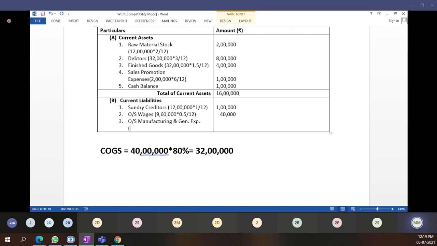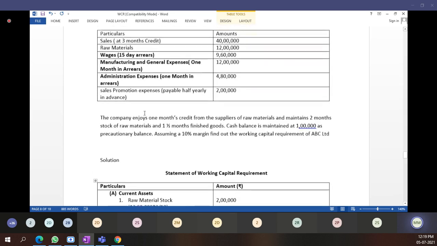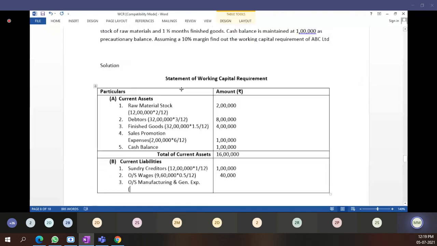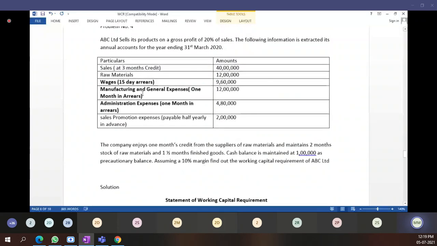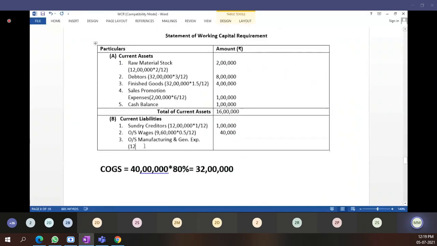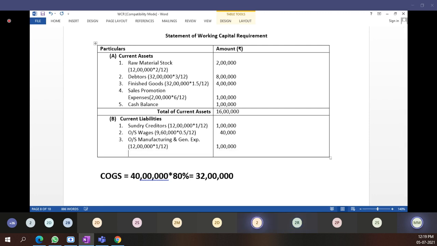What have they told about manufacturing expense? Manufacturing and administrative expenses, how much? 2 lakh rupees. There is a 1 month arrear. 12 lakh in manufacturing and general expenses, multiplied by 1 month arrear. How much comes out? Amount column? Students, tell me. 1 lakh. Okay, 1 lakh. Then 4.